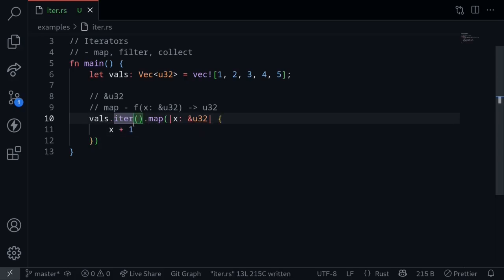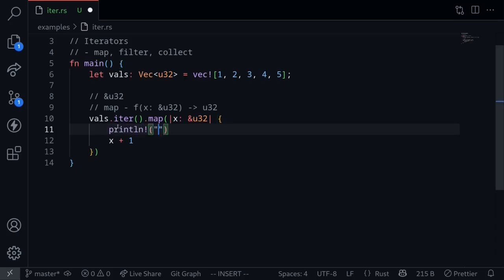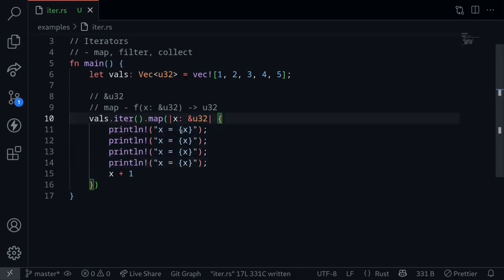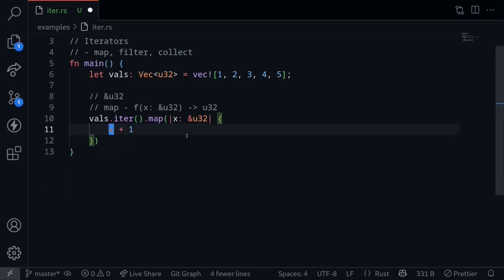The curly braces is used when you need to write multi-line code. For example, maybe you need to print something else. Let's say x is equal to x. Maybe you need to print it multiple times. In this case, you'll need the curly braces. However, in our case, the code is short and simple. It's simply adding 1 to x. And in this case, we can omit the curly braces and make code into a single line.